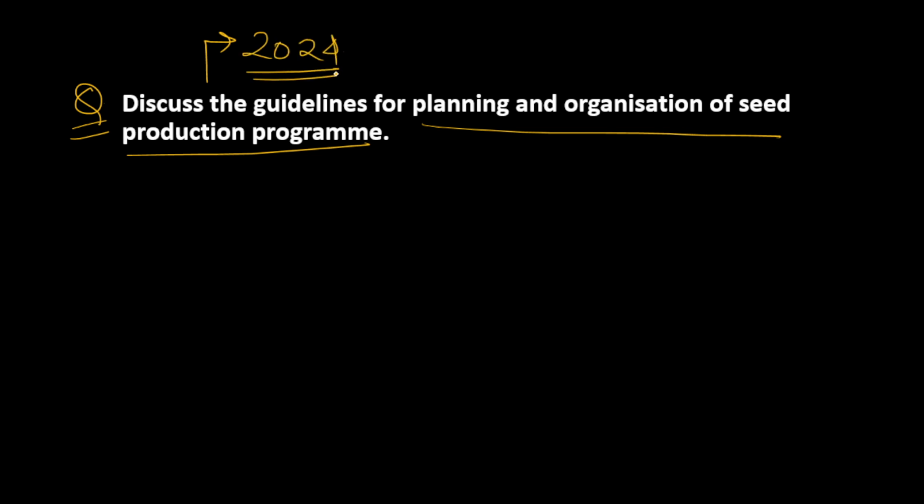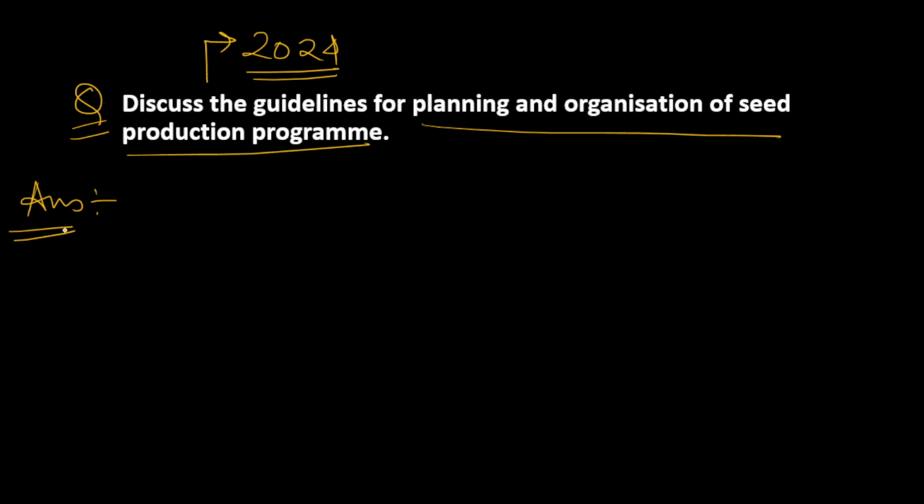So today we are going to discuss the next question of our agriculture optional answer writing practice series. And the question for today is: discuss the guidelines for planning and organization of seed production programs. So here we have to discuss various guidelines, various things which we need to keep in mind while we are planning and organizing seed production programs. This question was asked in last year's agriculture optional paper of the UPSC Civil Services examination, that is in 2024. And we will see how we can approach this answer.